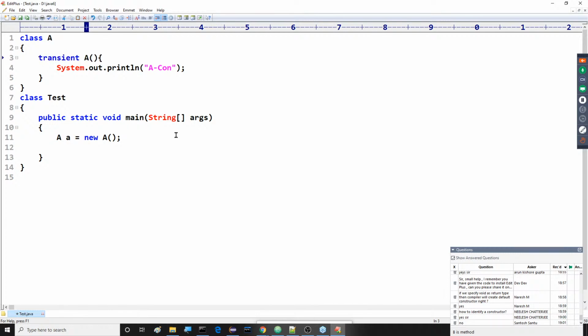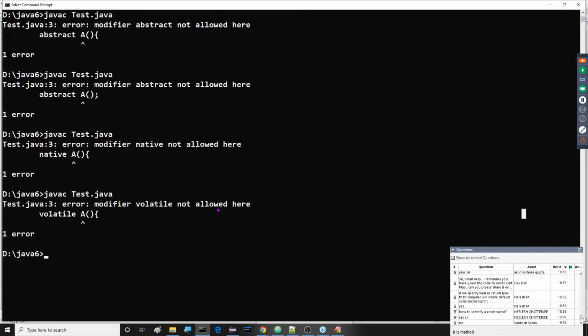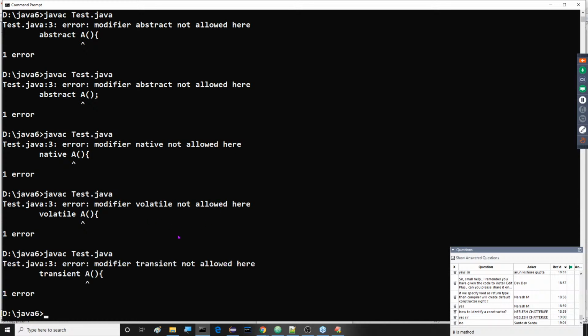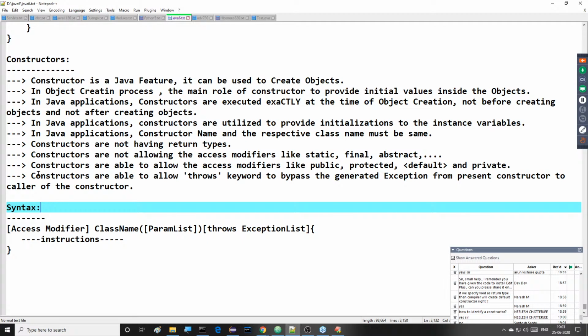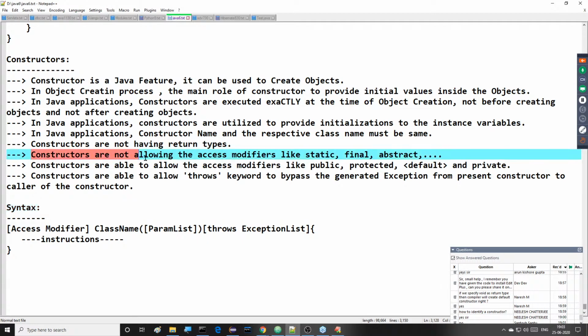Transient. Transient variables are available in Java, but transient constructors are not available. Here we are getting an error. There is no need to check all of them. The simple conclusion is that the second set of access modifiers are not allowed here. So the point we understand is that constructors do not allow modifiers like static, final, abstract, and so on.